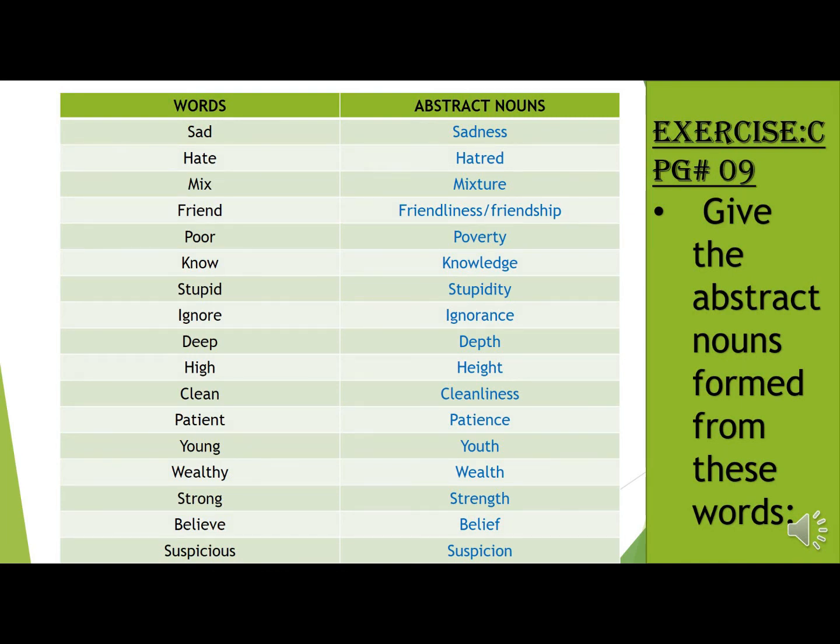So in the list of abstract nouns you have seen that there are no material things over here. There are things which you may call feelings of something or any idea, right my dear students? You will have to do this exercise in the way that it is in the slide. I have already done it for you and you will have to just copy it down from the slides the way I have done, right?